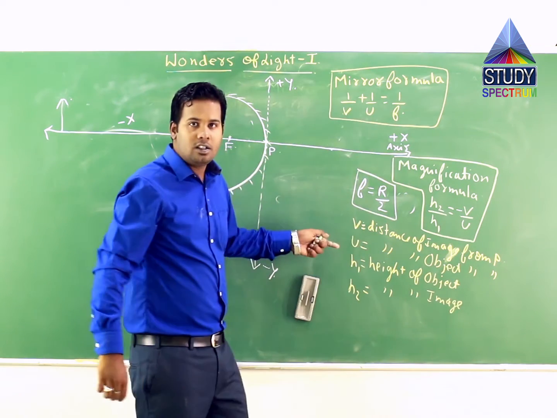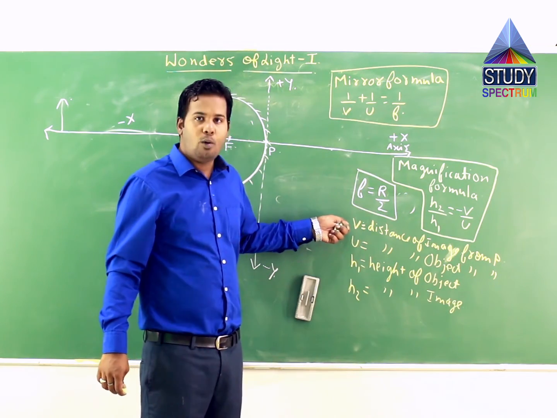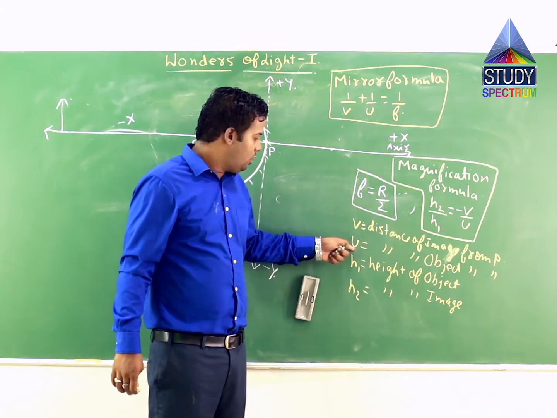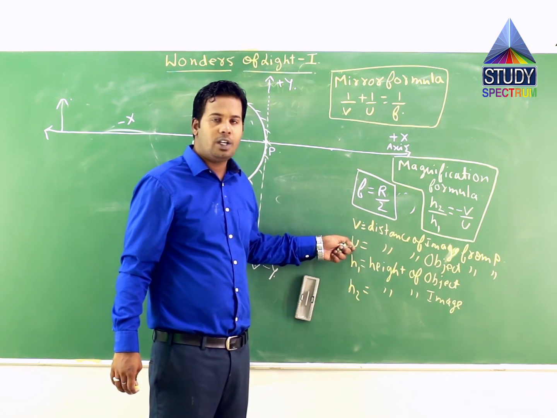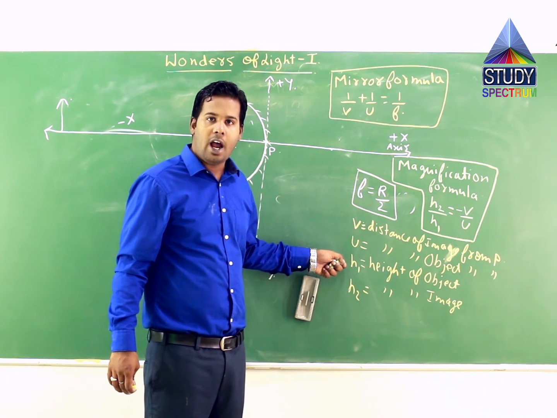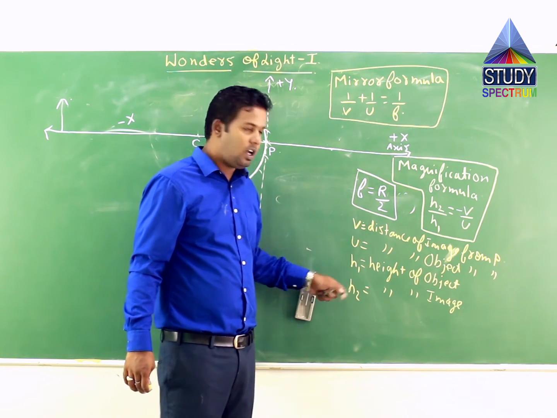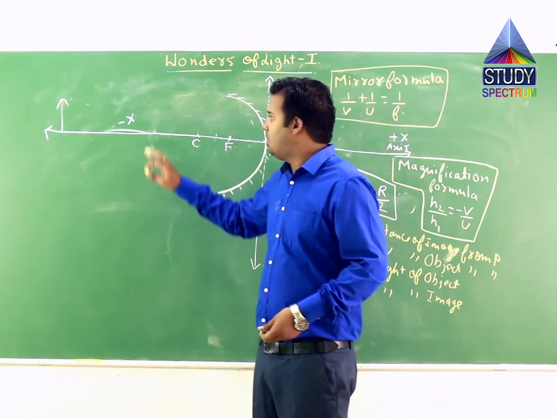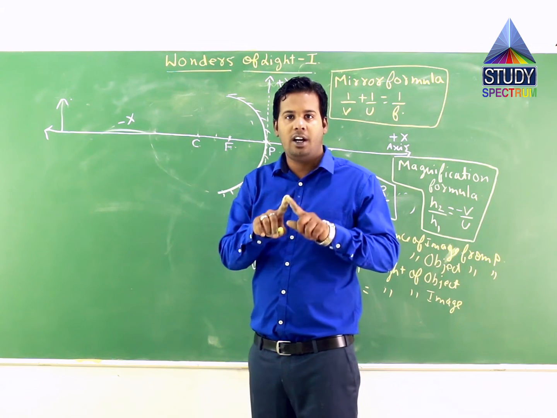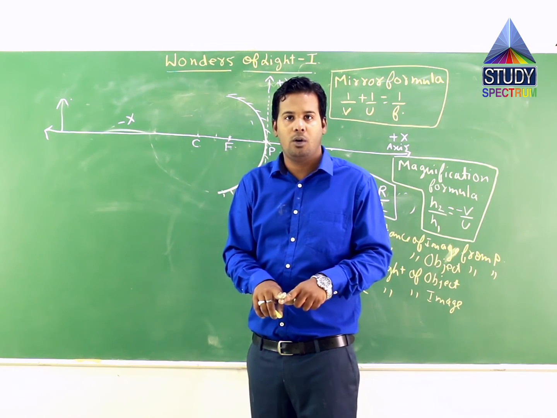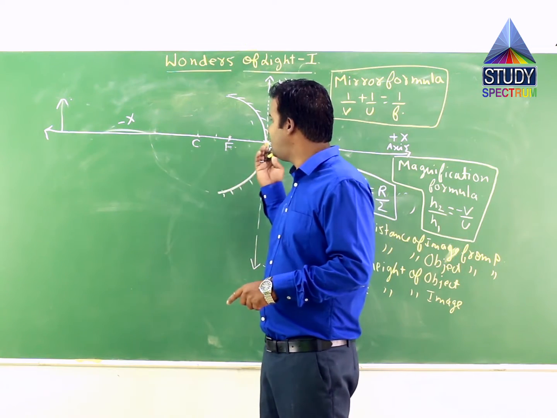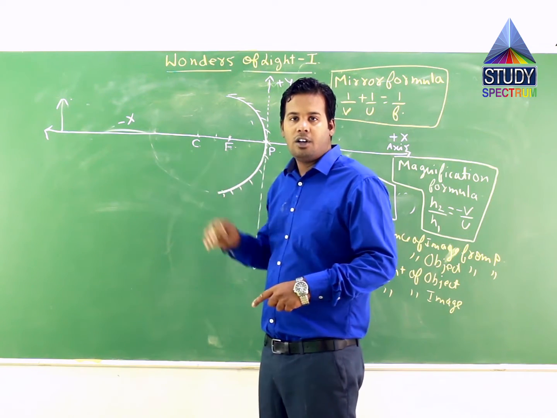I have written over here just in case we forgot. Small v is the distance of the image from the pole, I have just explained that. Small u is the distance of the object from the pole, h1 is the height of the object, and h2 is the height of the image. Now let us solve the very first case of that tabular form, which you can see in your textbook, about the different cases of positions of the object kept in front of a concave mirror.